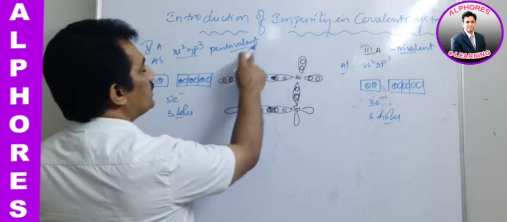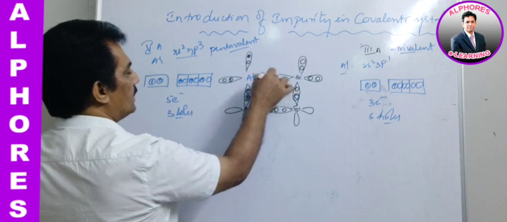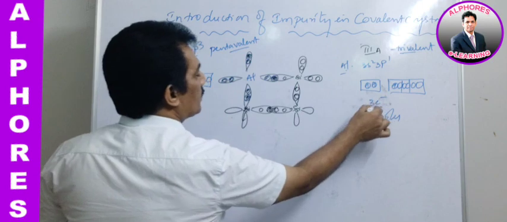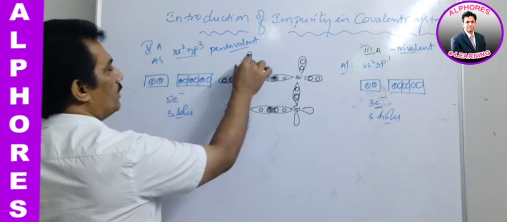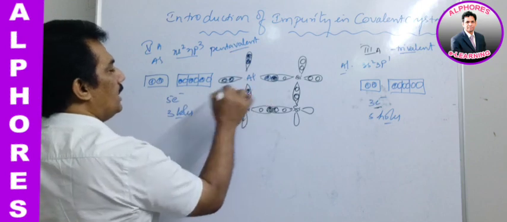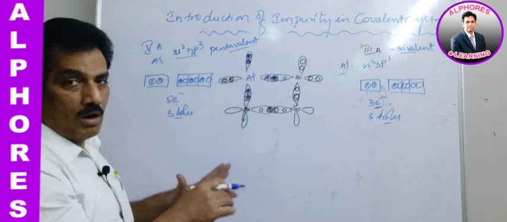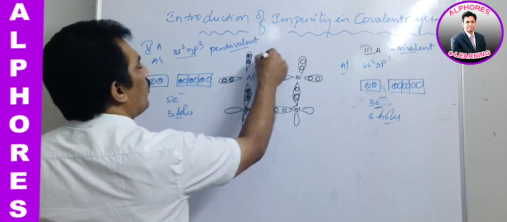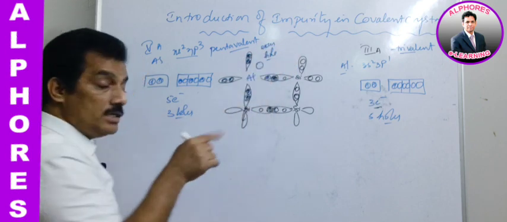As usual, it is also having 8 holes like this, but out of these 8 holes, it has only 3 electrons. That's why here 1 electron, here 1 electron, and here 1 electron. But this is having 2 holes which are not occupied. That means simply we can say that one vacant hole, an excess hole, is there for each atom.